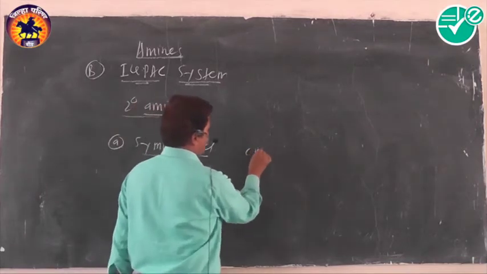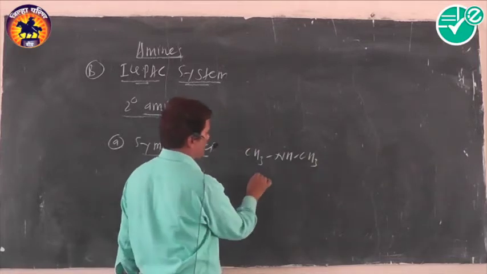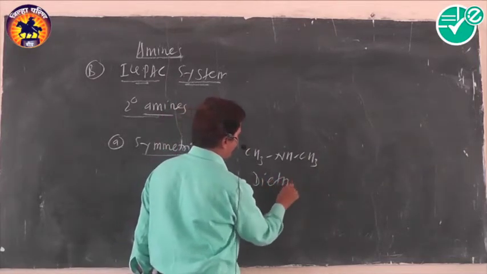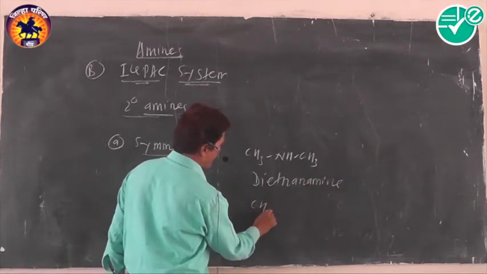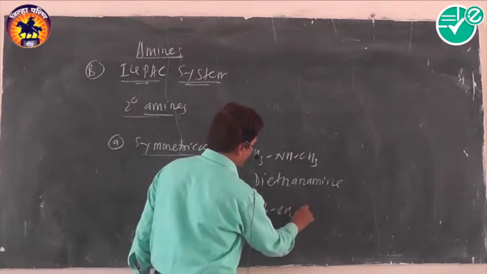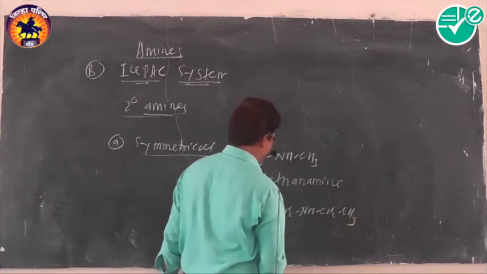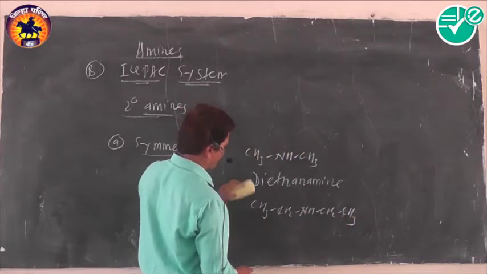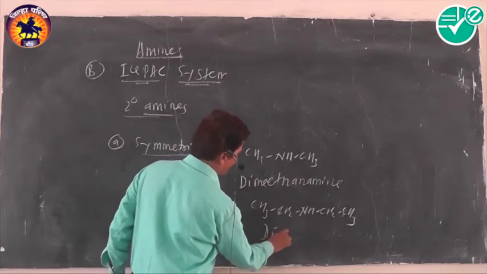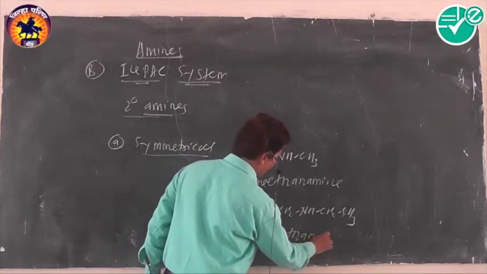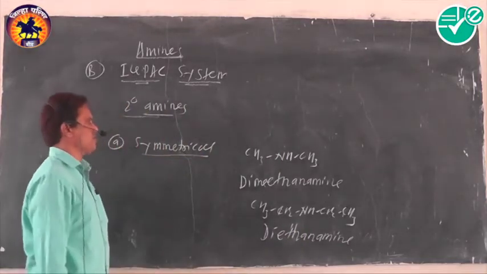For example, when two ethyl groups are present, the compound is called diethanamine. Dimethanamine and diethanamine are examples of secondary amines. These are the IUPAC names of symmetrical secondary amines.